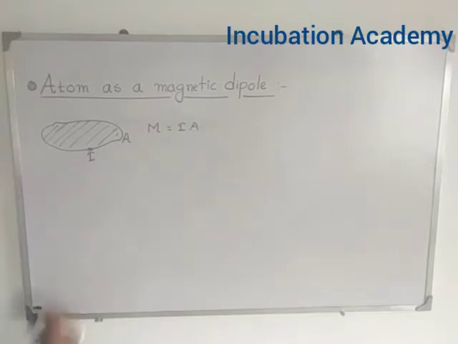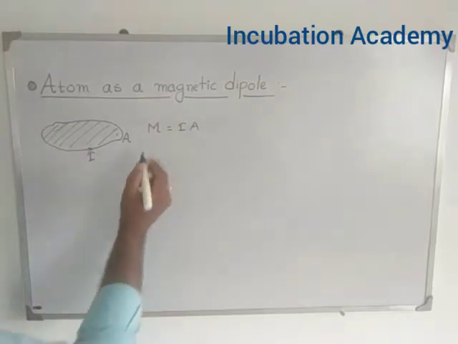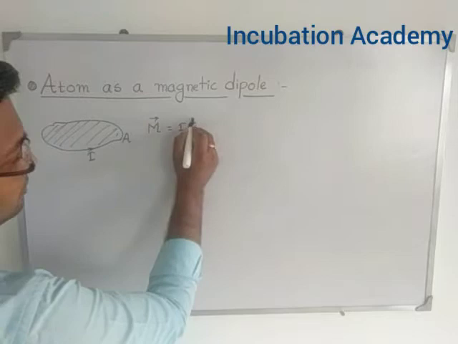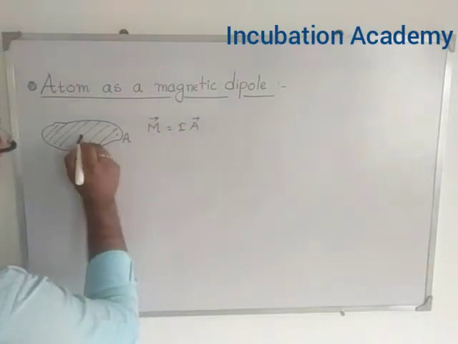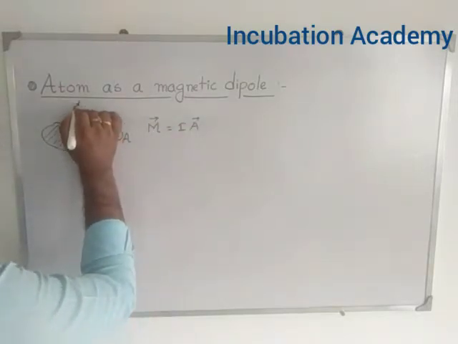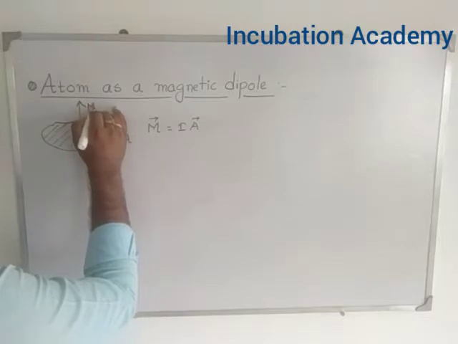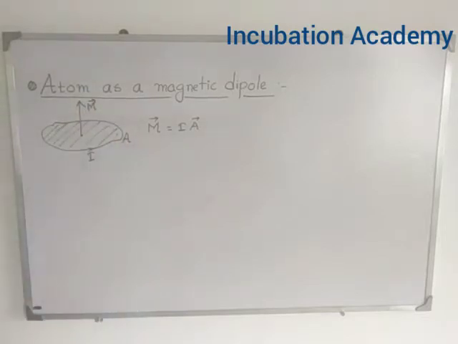So what is the direction of the magnetic moment? Because it is a vector, so this is m vector and this is a vector, and this a vector is perpendicular to the plane of the loop, so the magnetic moment is also perpendicular to the plane of the loop. Now the question is, can the atom be treated as a magnetic dipole or not?